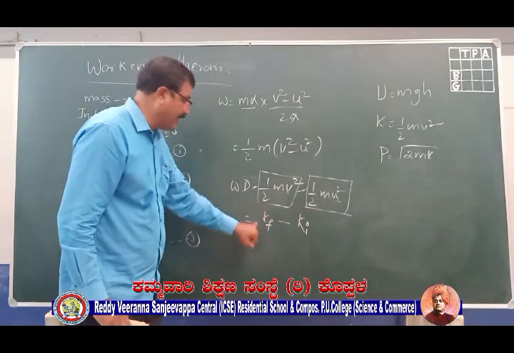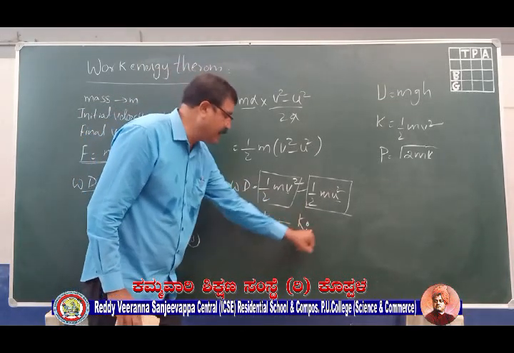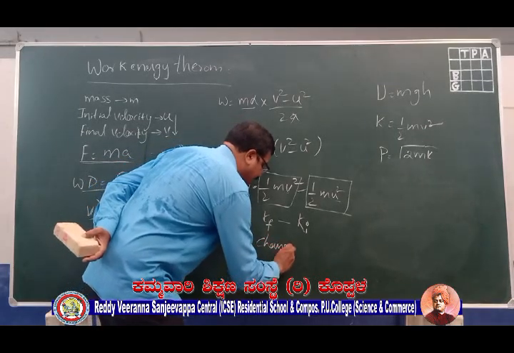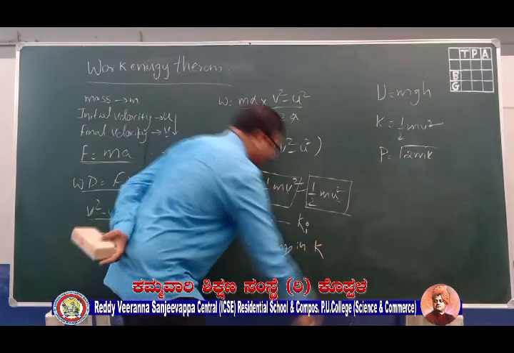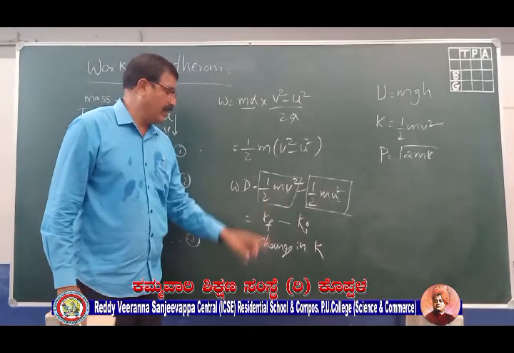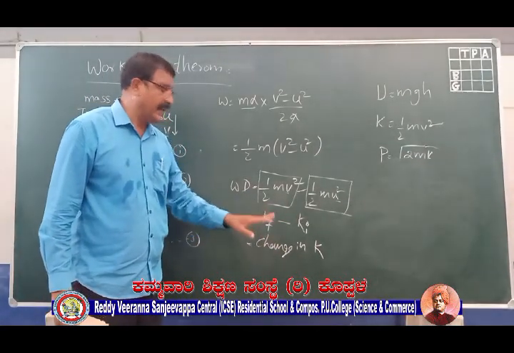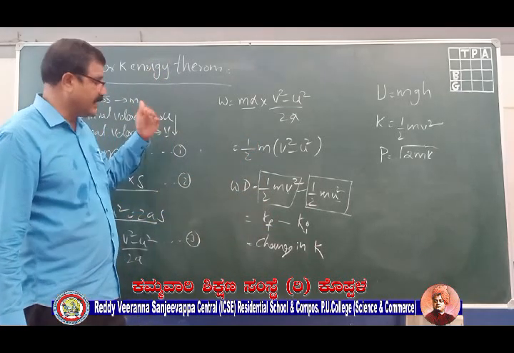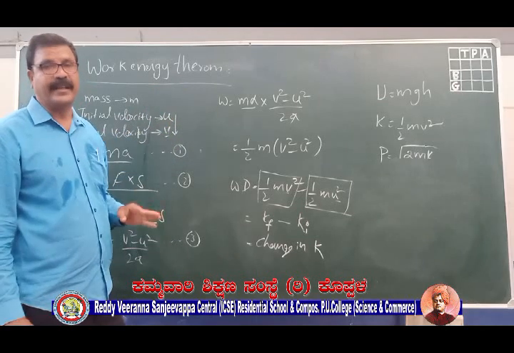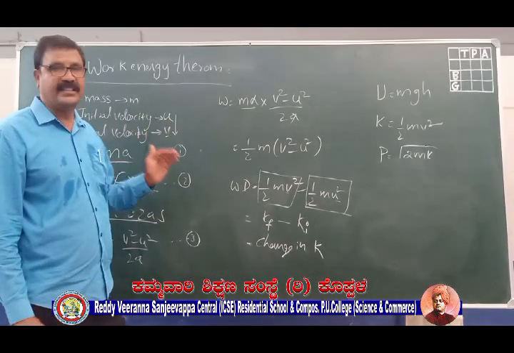So the final kinetic energy minus the initial kinetic energy will give me the change in kinetic energy, change in K. That change in kinetic energy is nothing but the work done on the body. This is called the work energy theorem.